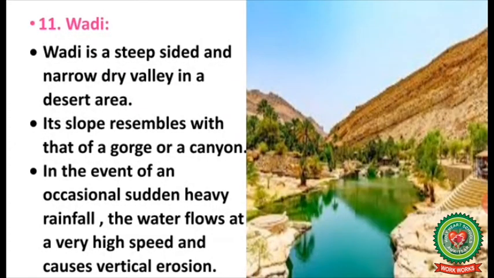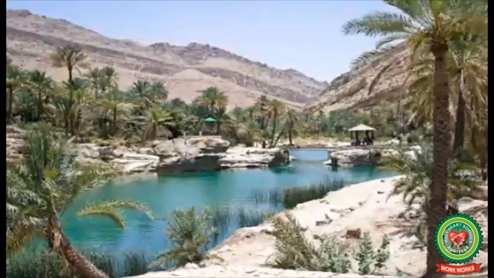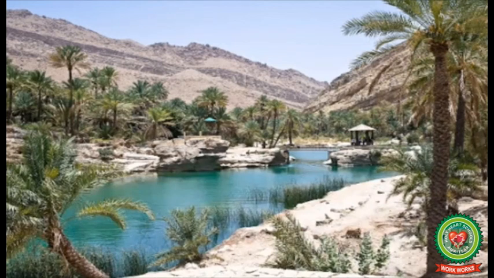The next feature formed by the erosional work of wind in a desert is a wadi. Wadi is a steep-sided and narrow dry valley in a desert area. Its slope resembles that of a gorge or a canyon. It means that it has an eye-shaped slope. In the event of an occasional sudden heavy rainfall, the water flows at a very high speed and causes vertical erosion. This results in deep and narrow valleys.